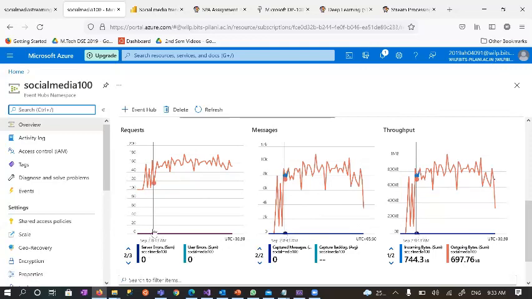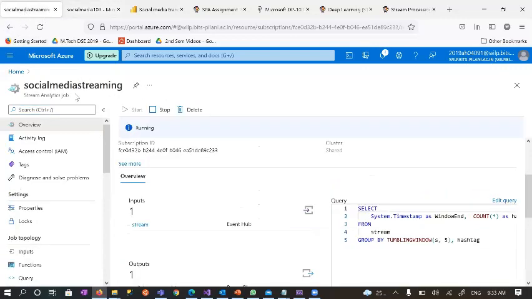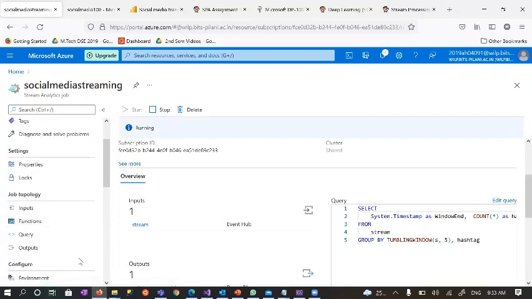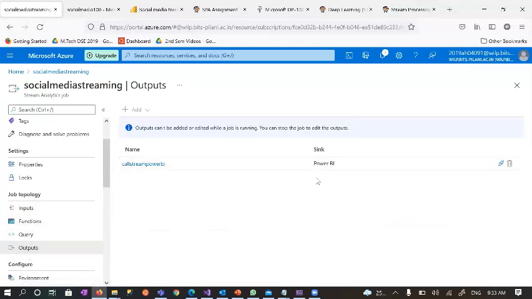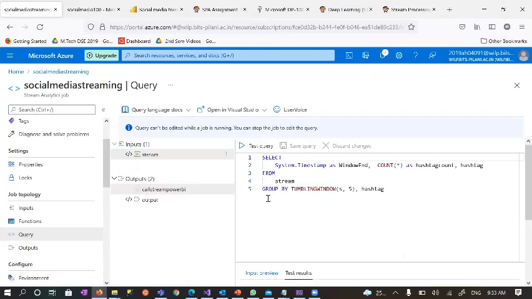Now the messages have arrived at the Kafka system. This is a social media stream which reads those messages, processes them, and sends the output to a UI. This is the stream which comes from the Event Hub, and the output is Power BI. So we are streaming this data directly to Power BI. If you look at the query, it's a very simple query to get the messages from Kafka and post them to Power BI, and the tumbling window is every 5 seconds.